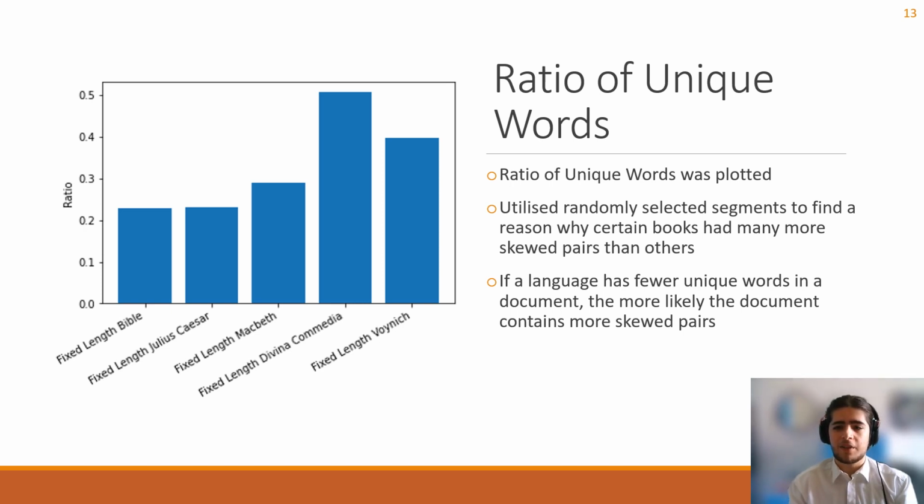To give an example as to what the y-axis of this graph means, La Divina Commedia scored roughly 0.5. This means that roughly half the words in La Divina Commedia are unique.